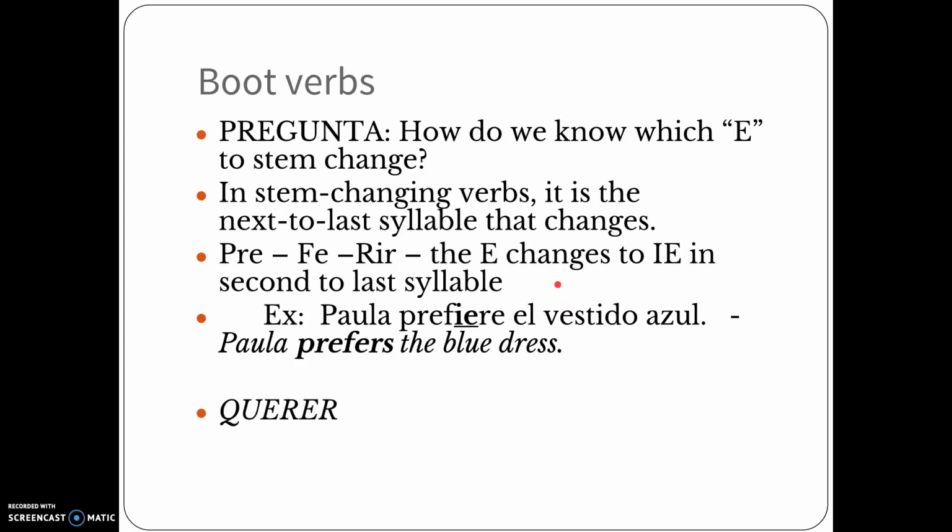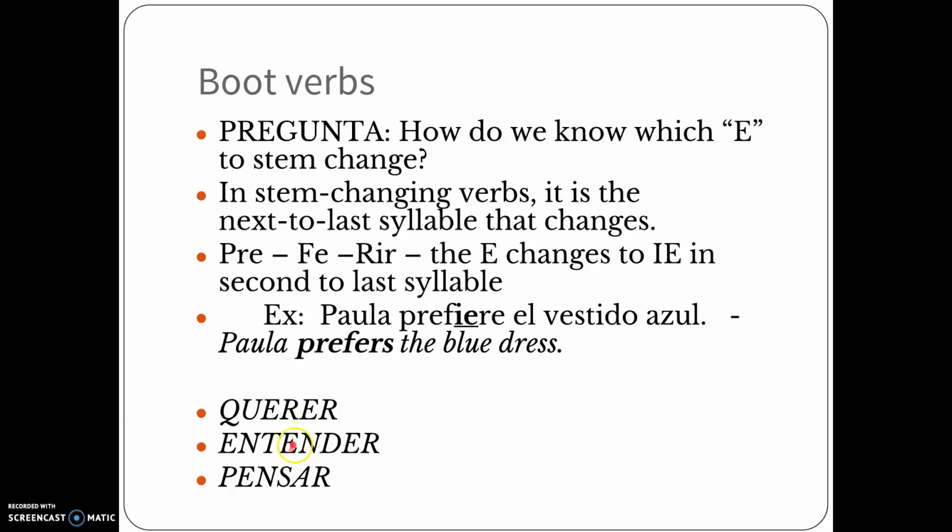So once again, querer, entender, and pensar. Look at these words right here. In querer, which E gets the stem change? Great. If you said this E, yeah, that's the one that changes. How about entender? There's three E's here. Which one gets the stem change?